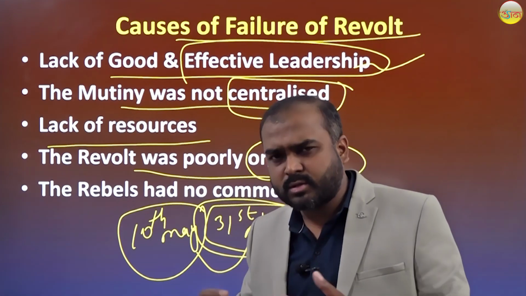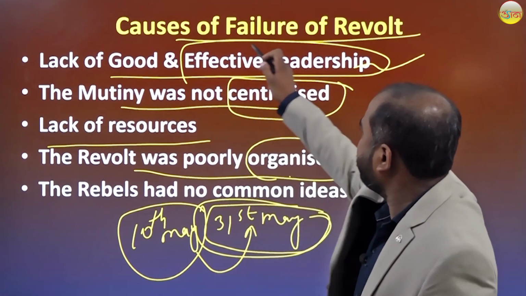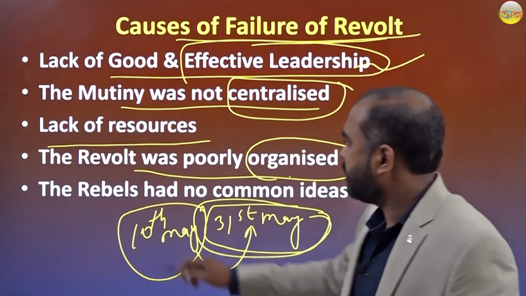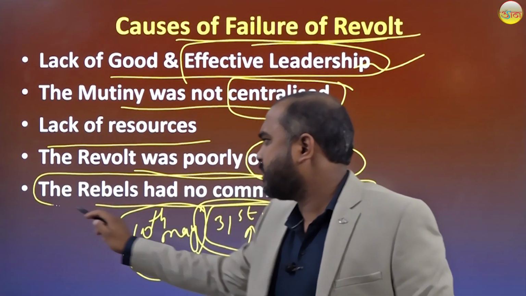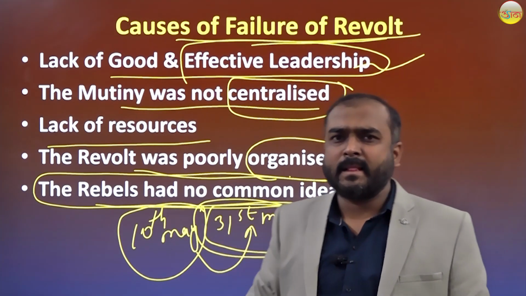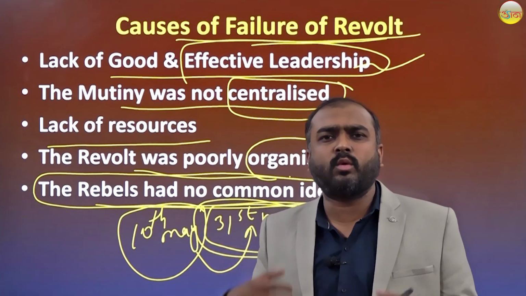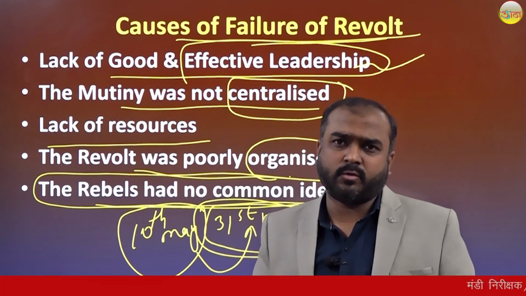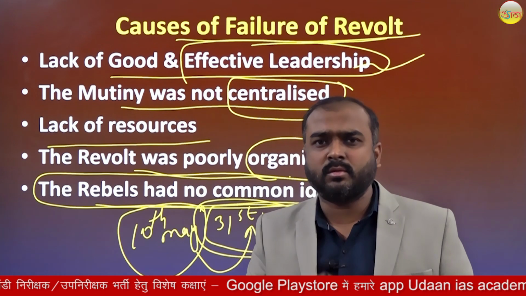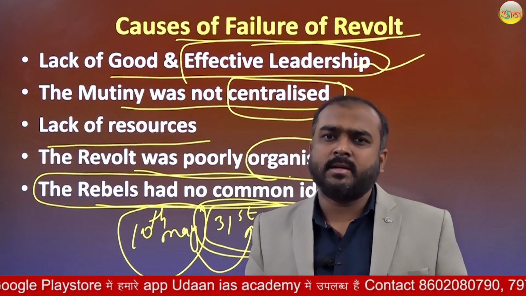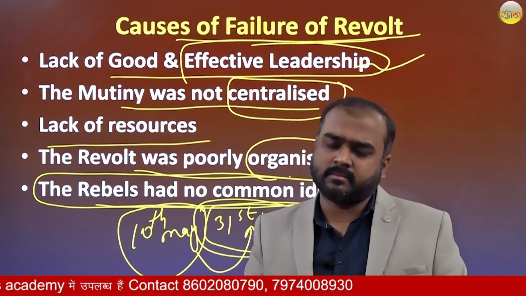That is also one of the reasons for the failure of the revolt. Rebels had no common ideas, meaning the people had their own ideologies to fight the British government. This was also one of the major causes which made this revolt fail.